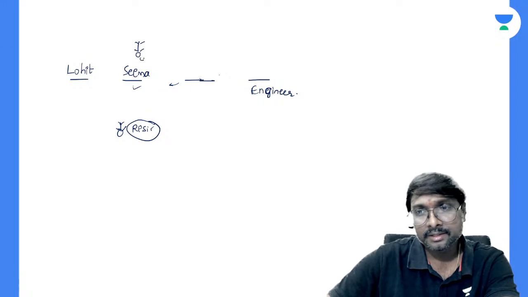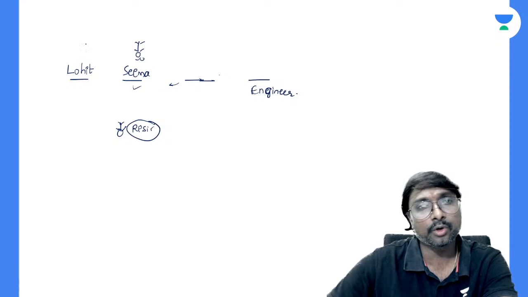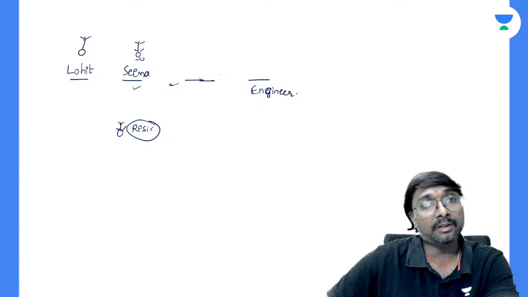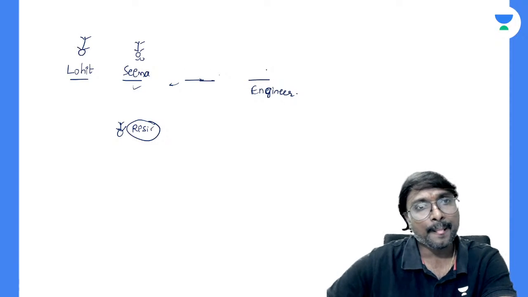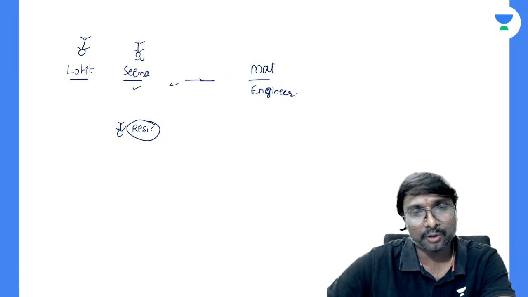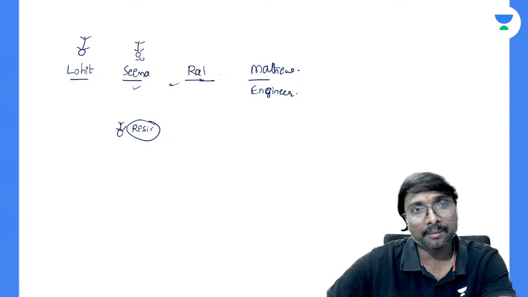Those other possibilities are not possible now because Seema and Matthew should not be next to each other. And obviously, this is where Matthew will come, and this is where Rahul will come.